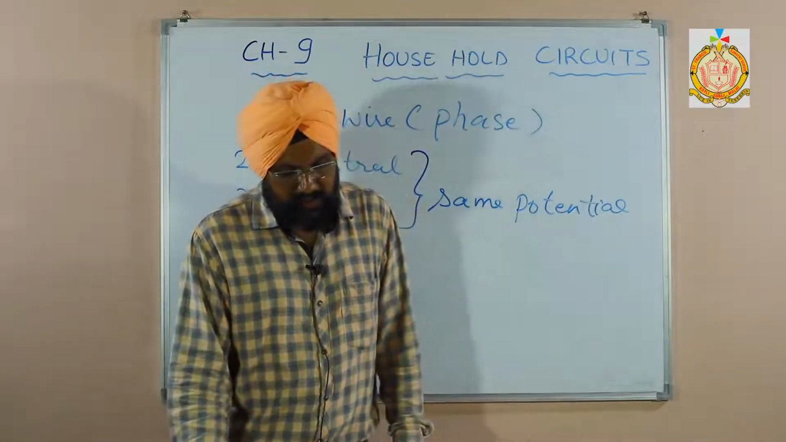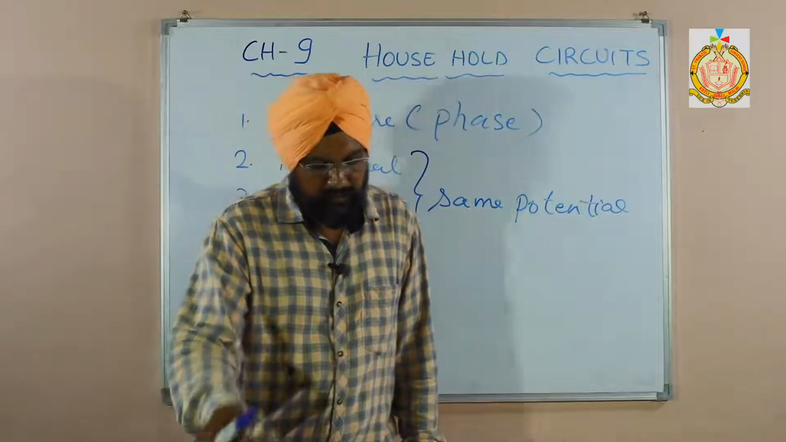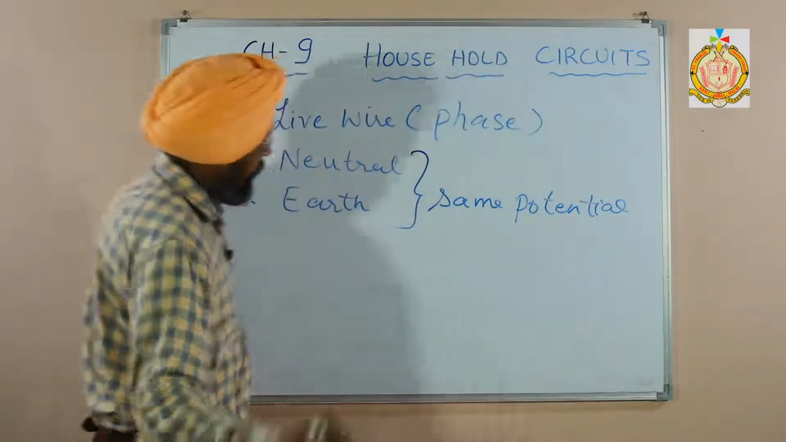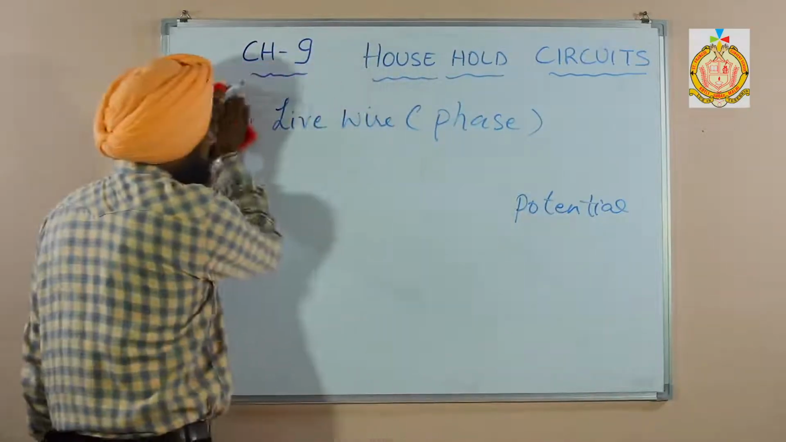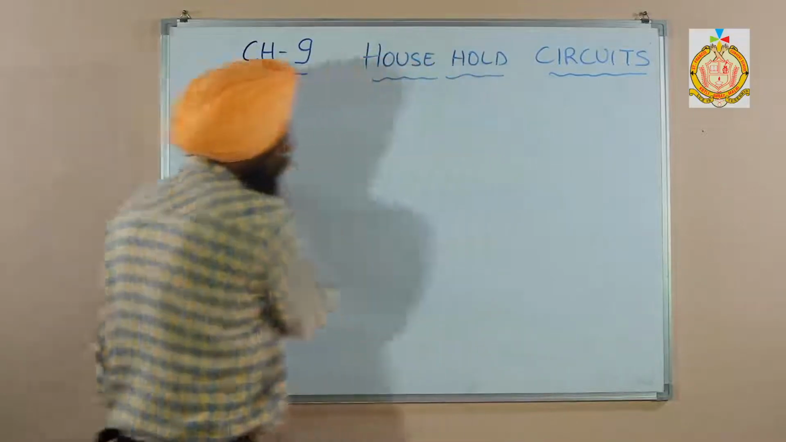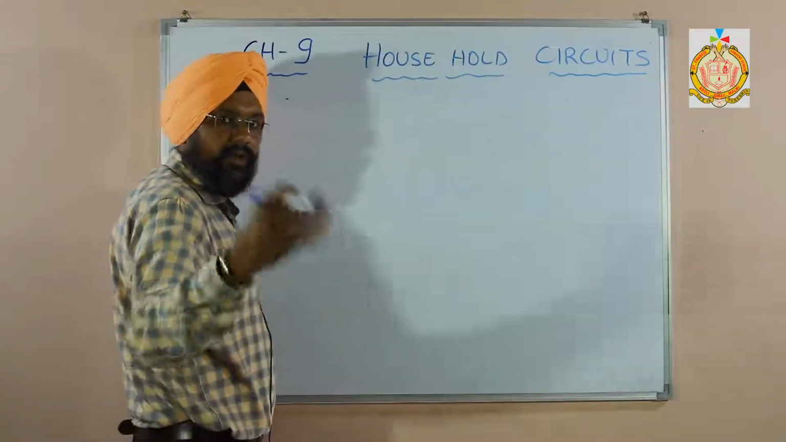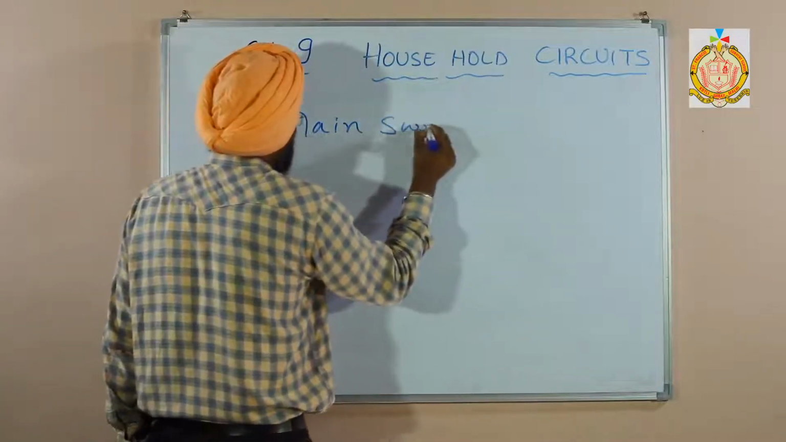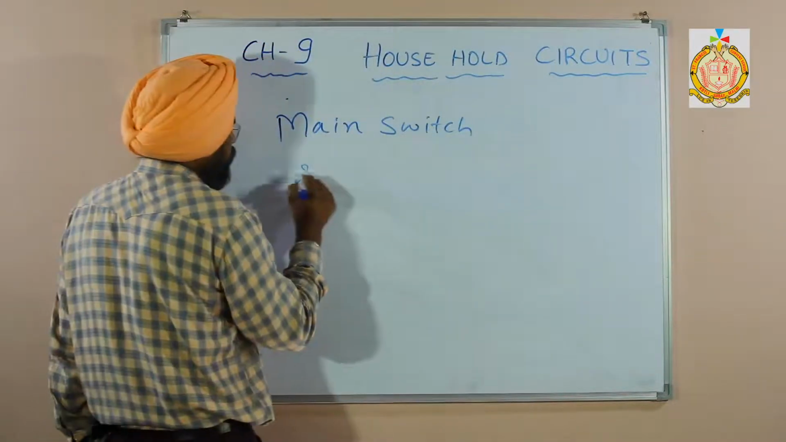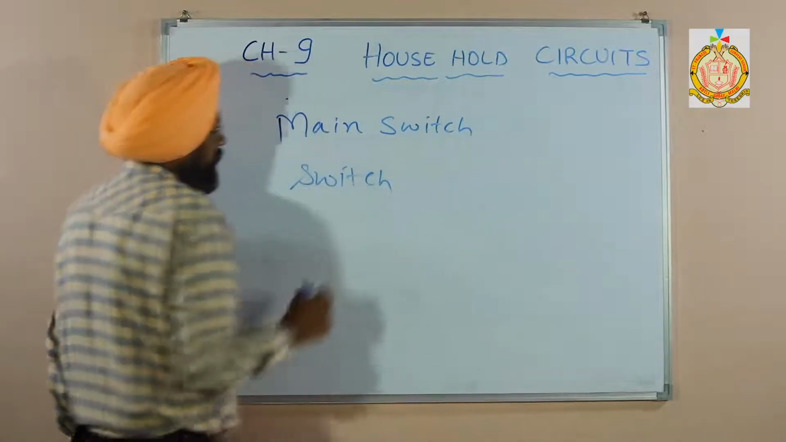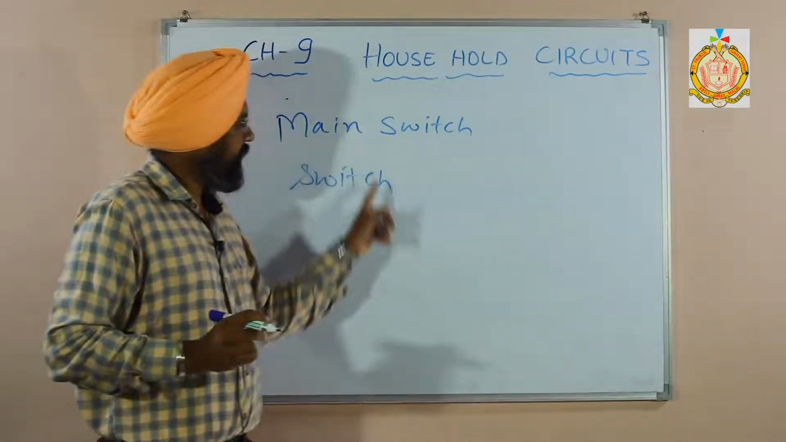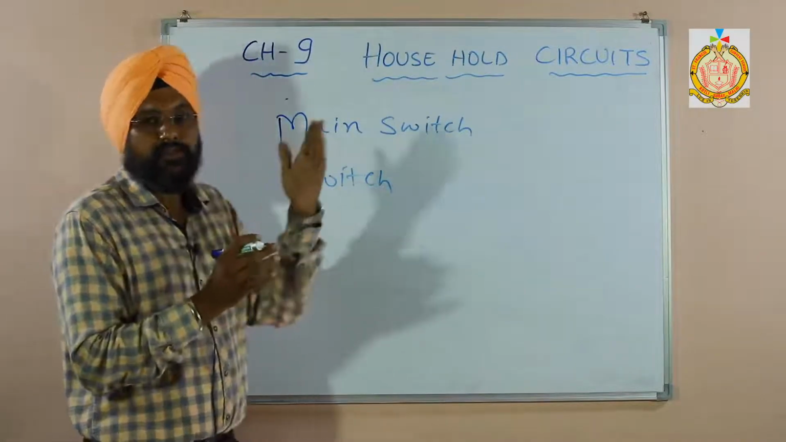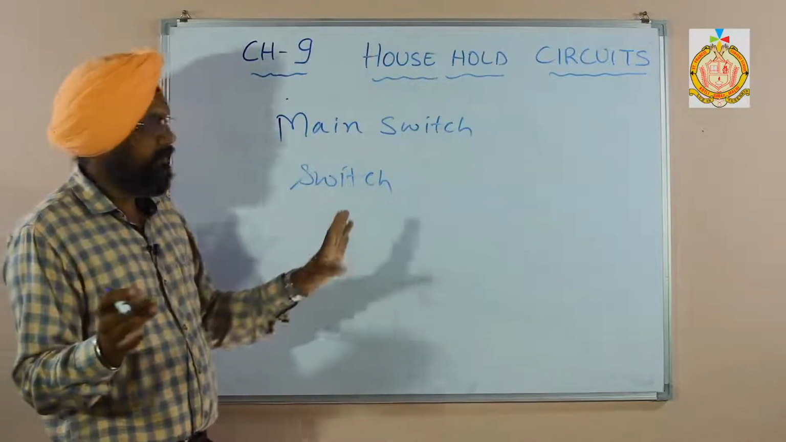The main switch is connected to both the live wire and the neutral wire. One is the main switch, and the second is the normal switch, which we use to switch the fan or our appliances on or off. There is a difference between the main switch and the normal switch: the normal switch we use for the fan or other appliances.